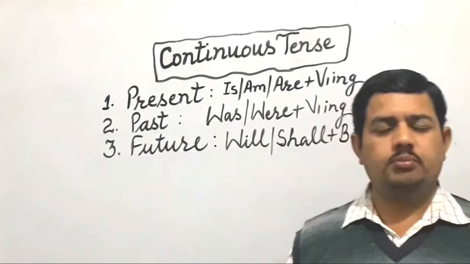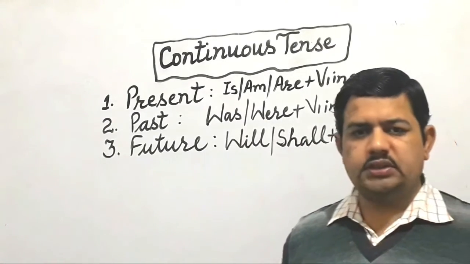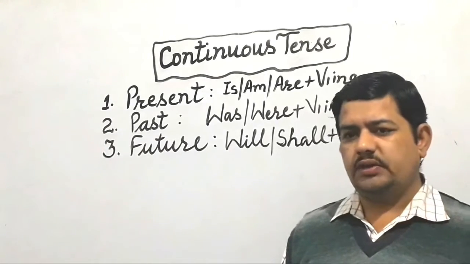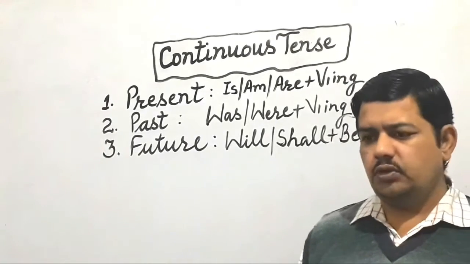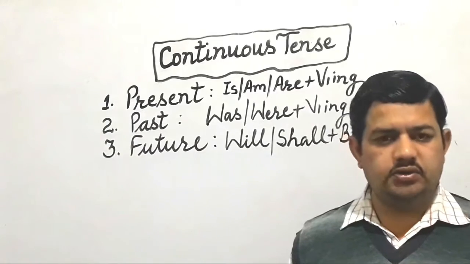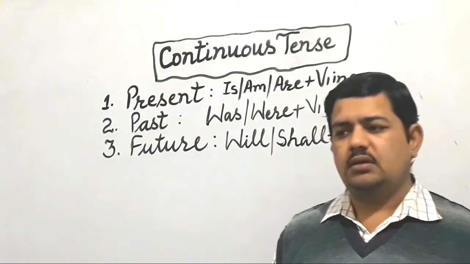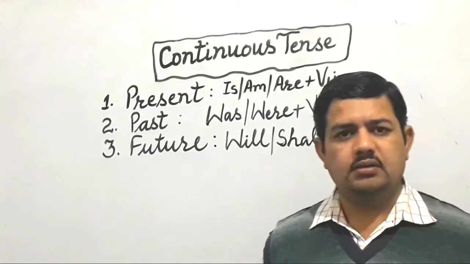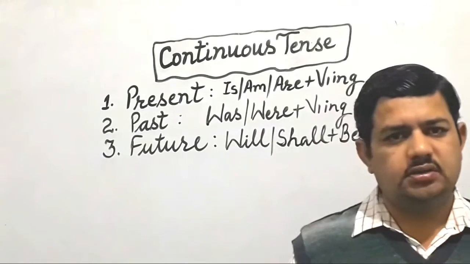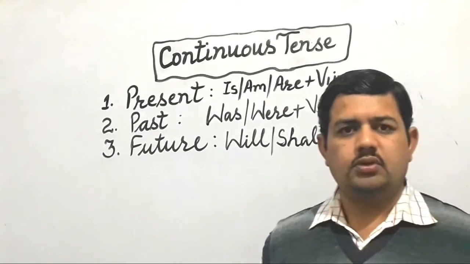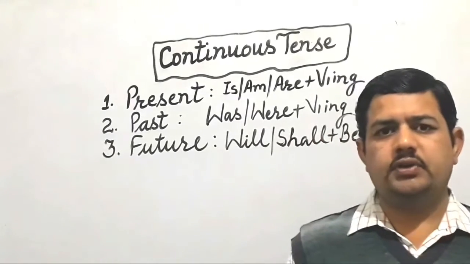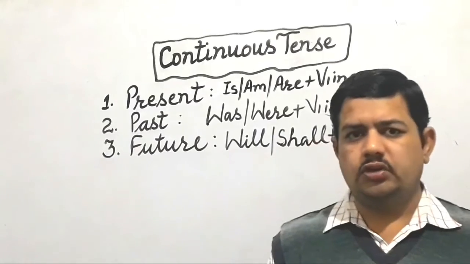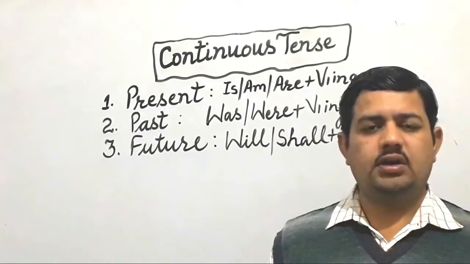Let me tell you in brief. Continuous is basically related to the verb. When you refer to any activity which is continuous in nature, an activity that you feel is not completed or is not static, it goes on. So we have three different situations in tenses that refer to the continuity of a particular action.